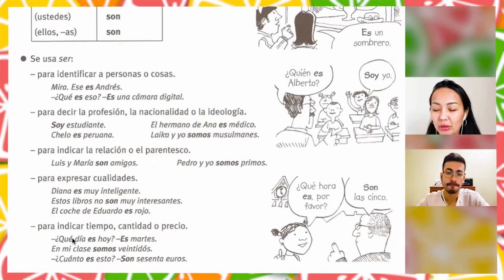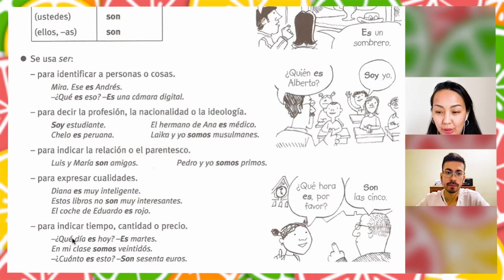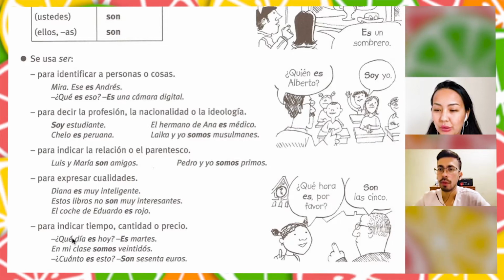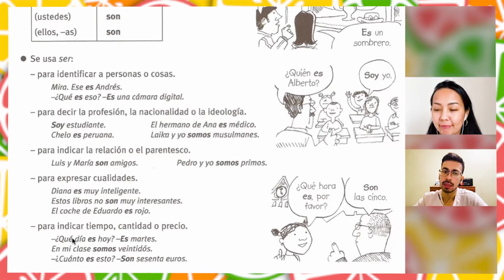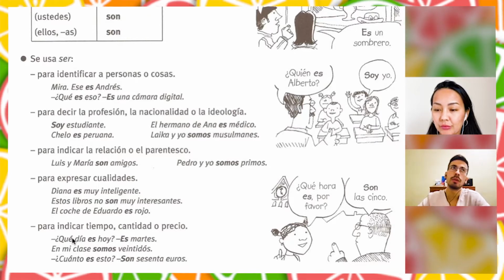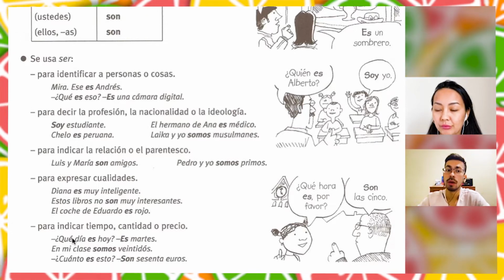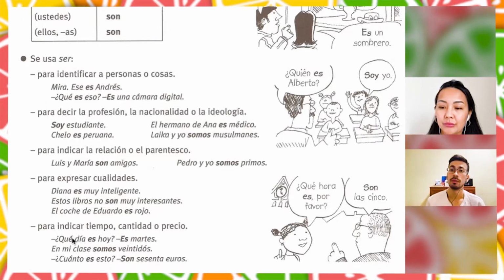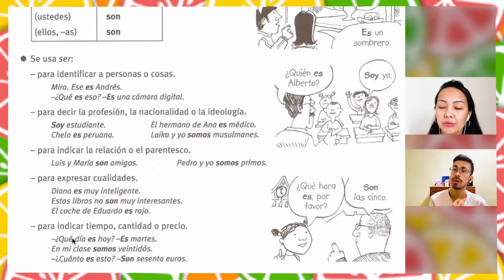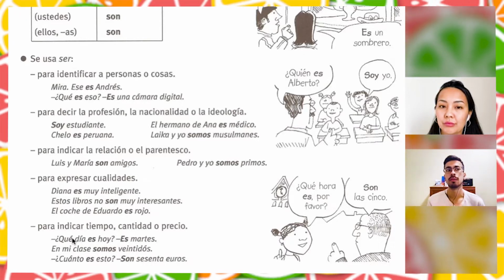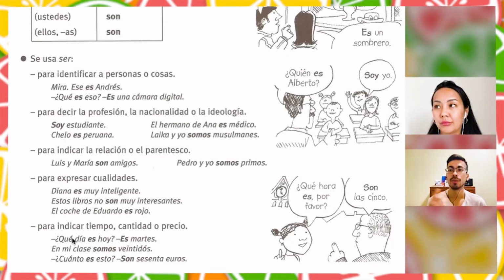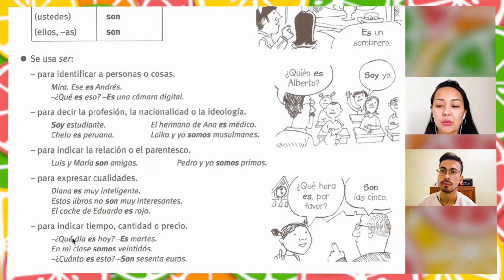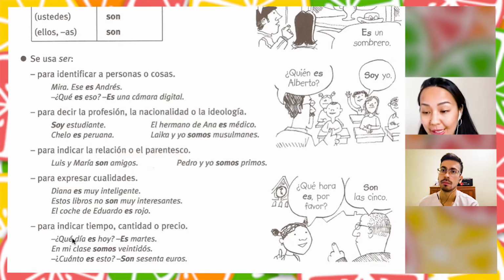Sorry, I have a question. ¿Cuánto es esto? Why do you say es? Because esto is singular. And son. When we ask ¿cuánto es esto?, we are talking about the object, right? How much it costs. For example, a phone. We mention it as an object. And the answer, if it is more than one euro, is going to be in plural. Son, it's about price.